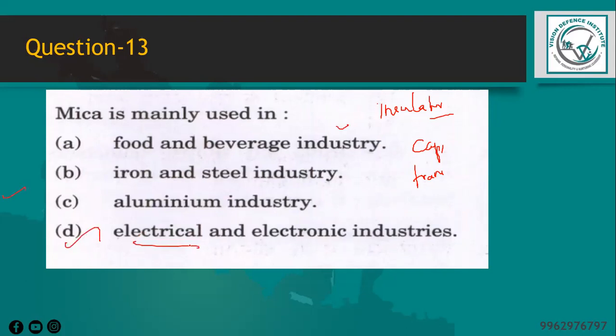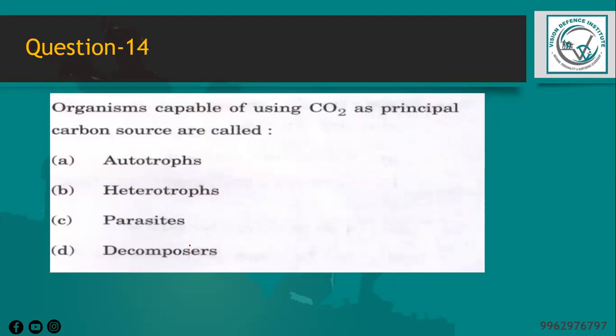electrical and electronic industries. And next question is, organisms capable of using carbon dioxide as principal carbon source are called. So when we talk about autotrophs, they are organisms that are capable of synthesizing their own food, right? For example, plants are said to have an autotrophic mode of nutrition. The organic molecules produced here are carbohydrates from inorganic components.